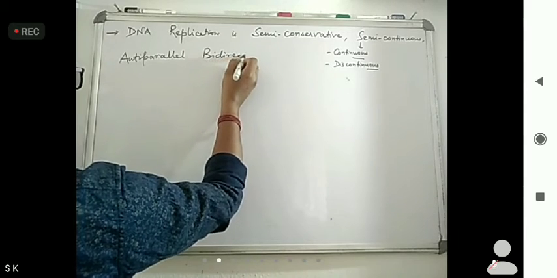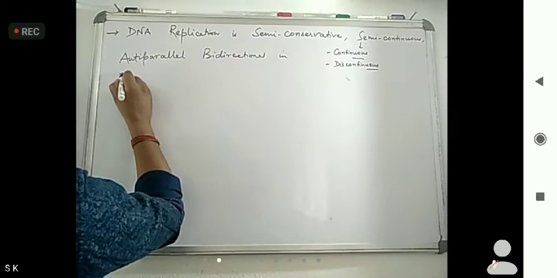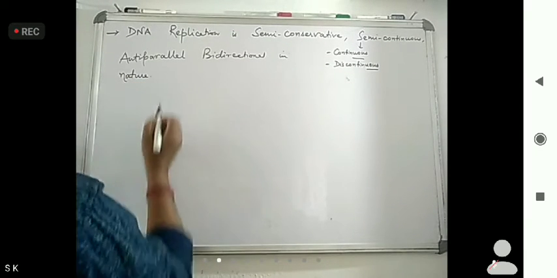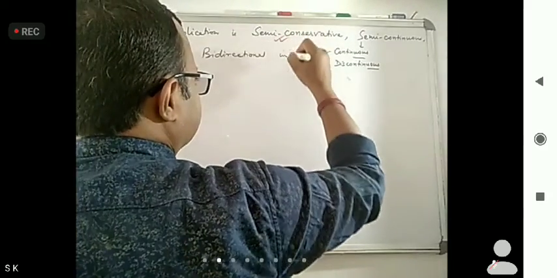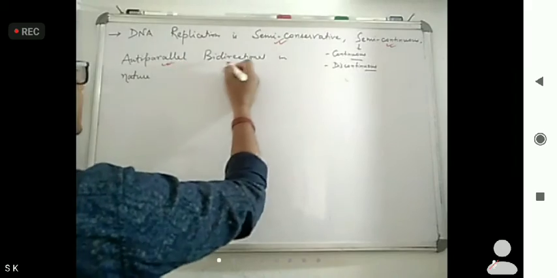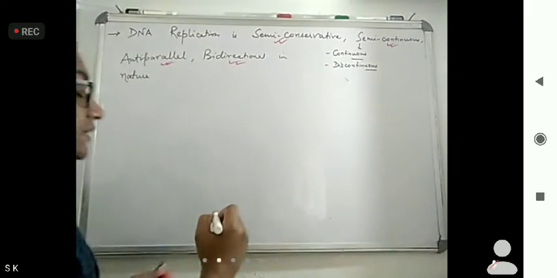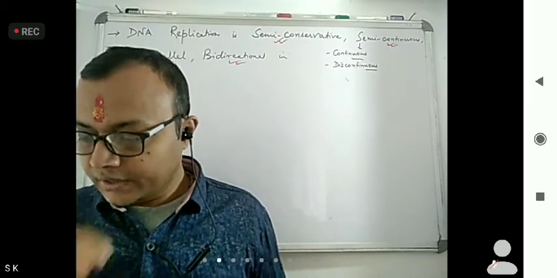This line is important, you have to remember. The features are semi conservative, semi continuous, anti parallel, bidirectional in nature. Two directions it has. Okay.